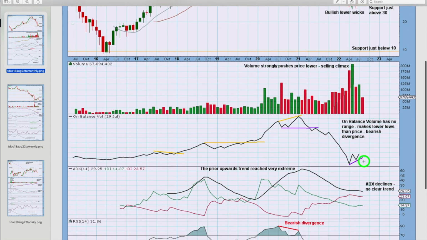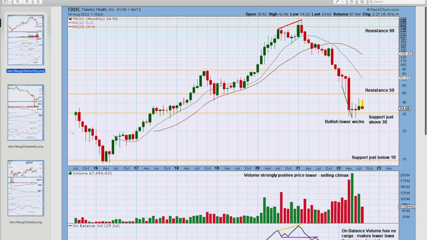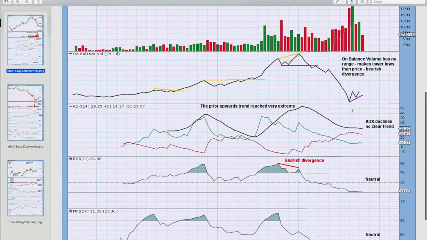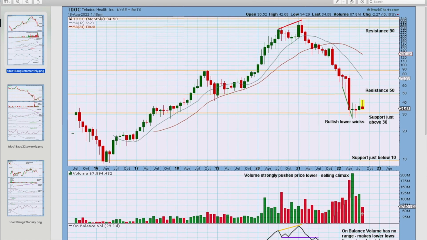On balance volume, no signal. ADX currently declining, no clear trend. The negative DX line is above the positive, but there is no downward trend indicated at this time frame. ADX is a lagging indicator, most indicators are. It's based here on a 14-month average, so if there has been a change, well there really obviously has, it's going to take a while to catch up. We've been over RSI and ADX, and ATR declines throughout the bear market at all time frames, so there's weakness in this downward movement, although this last candlestick is a lot longer.